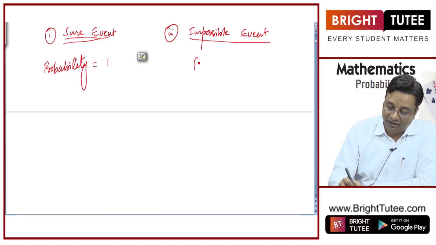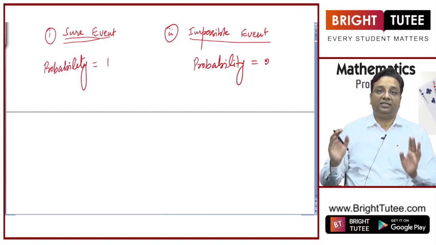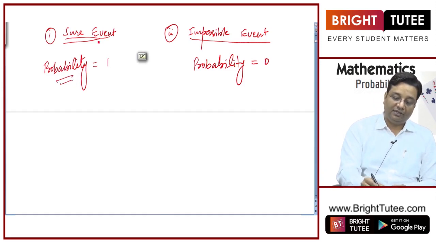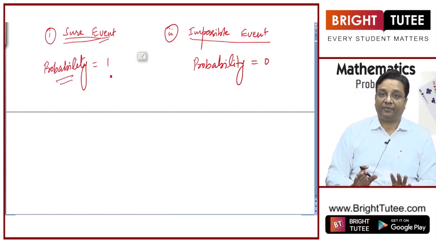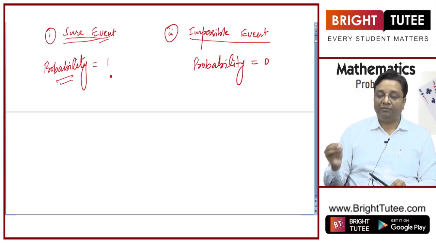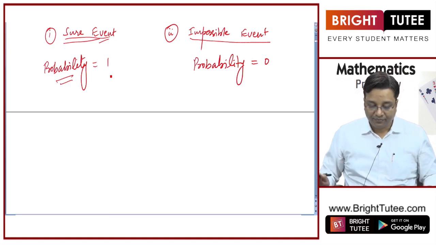It cannot happen. So probability of such events happening is equal to 0, right? So there are 0% chances that such an event can happen, and sure events will happen 100%. Impossible events are not going to happen, right?